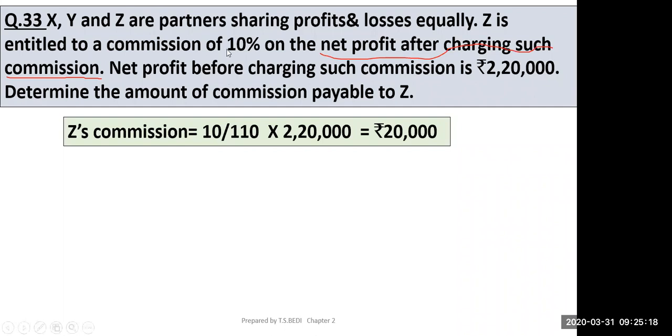Now you can read the language in the statement again. Z is entitled to a commission of 10% of the net profit after charging such commission. It means Z will be paid on the amount after charging such commission. But the net profit before charging such commission was given. This is a profit before charging commission, so commission should be deducted from this profit in order to get the actual profit. So that we have done.